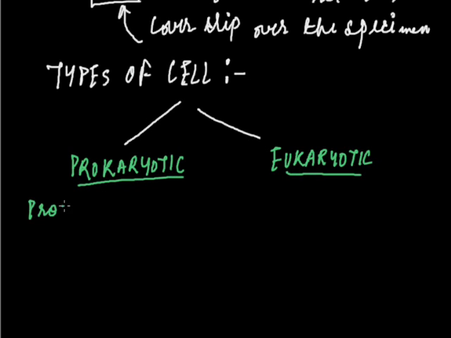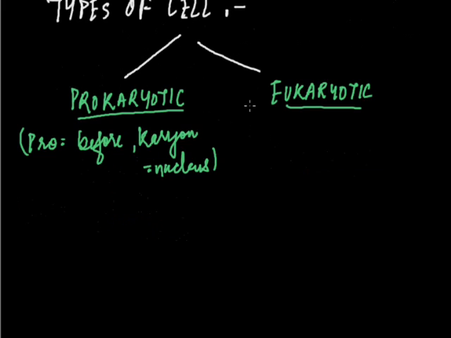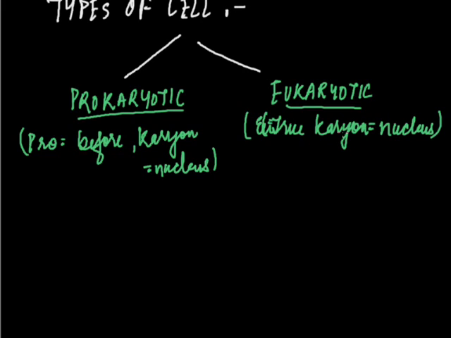Pro means before and karyon means nucleus. So in prokaryotes the nucleus is very primitive, but in eu, which means true, and karyon means the nucleus. In eukaryotic organisms the nucleus is well developed.